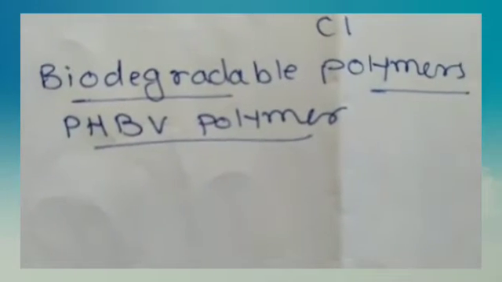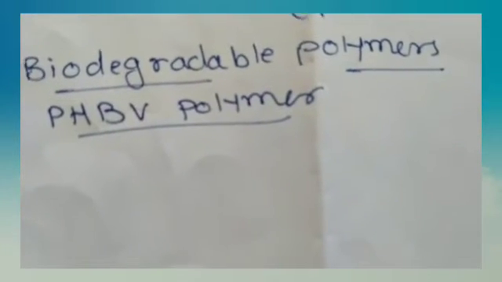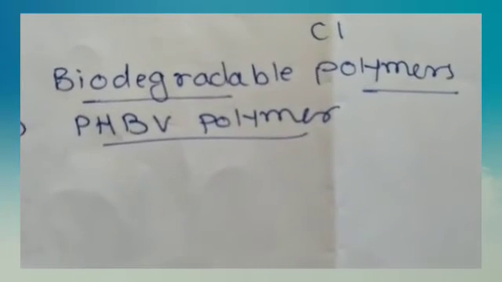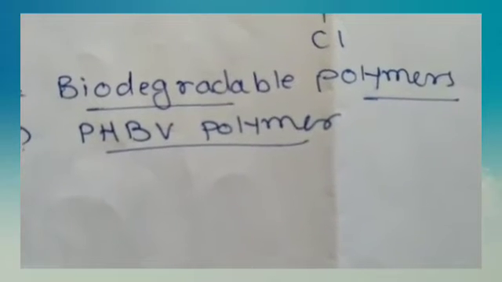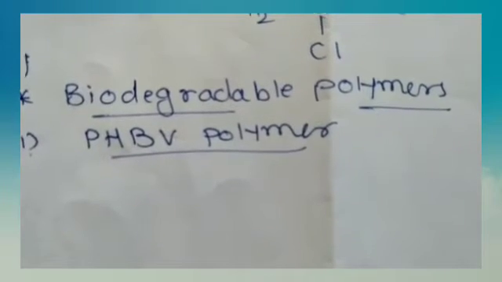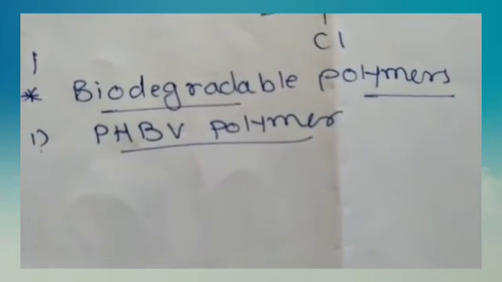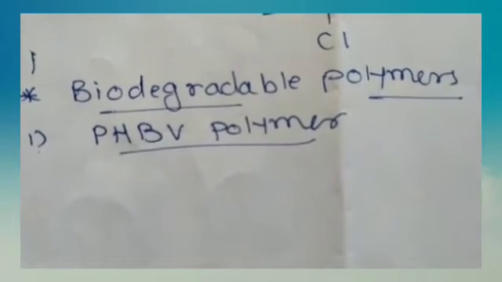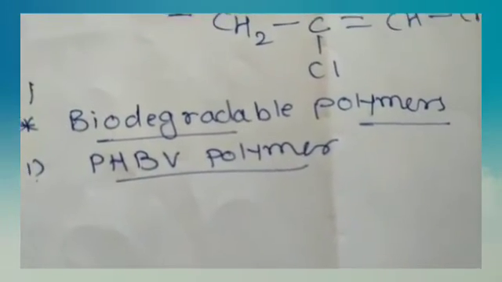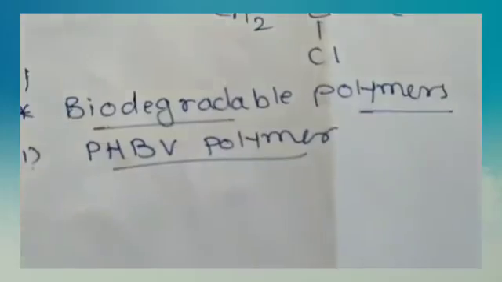Next, biodegradable polymers. Synthesized biodegradable polymers avoid environmental problems. First, PHBV polymer, that is poly-beta-hydroxybutyrate-co-beta-hydroxyvalerate. It is a copolymer. The monomers used are 3-hydroxybutanoic acid and 3-hydroxypentanoic acid. It has an ester linkage.